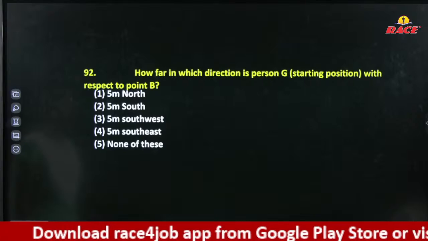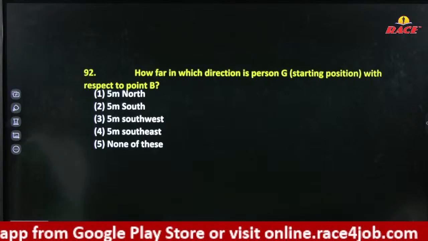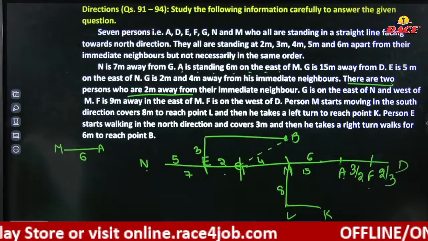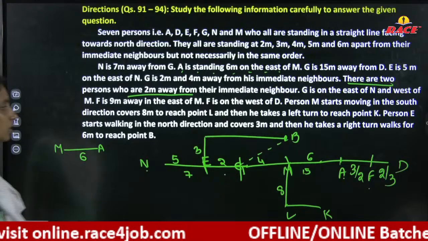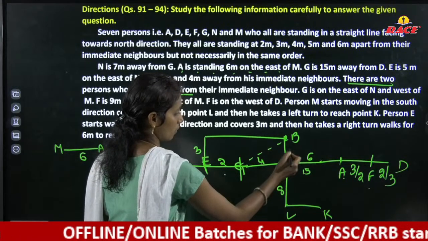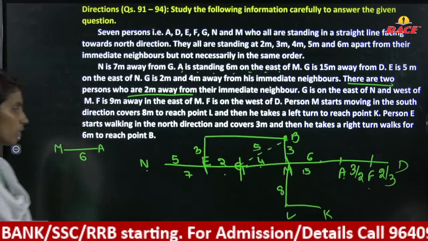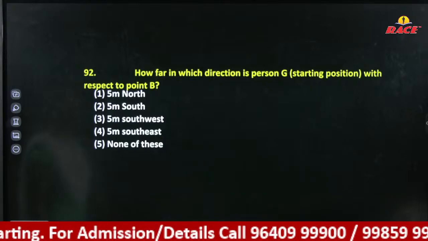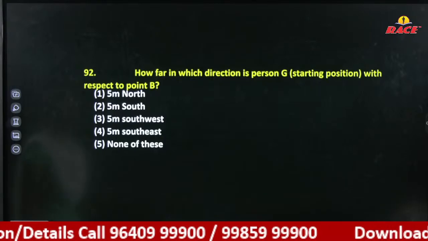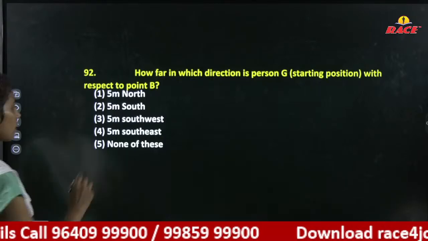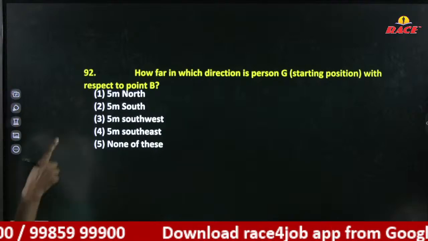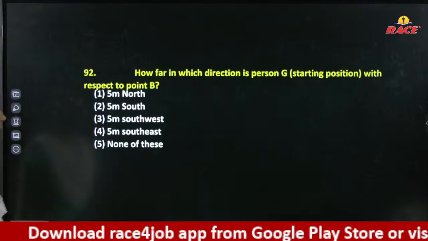How far in which direction is point G with respect to point B? From point B, right? Okay, here we need to consider 3, 4 and here it will be directly 5. When we arrange it in a right angle triangle, it is 5 meters, and from point B we are asked to consider, so it is southwest direction.